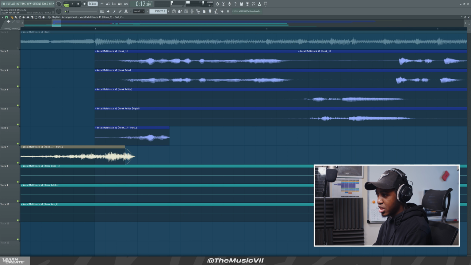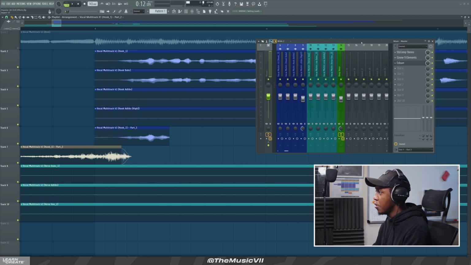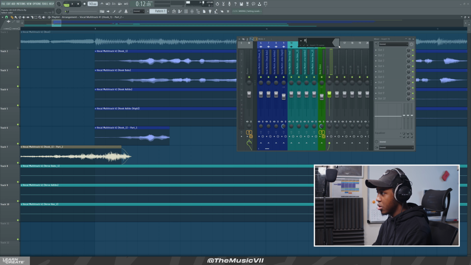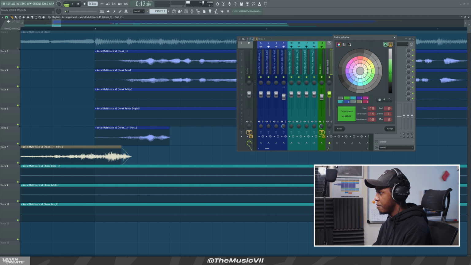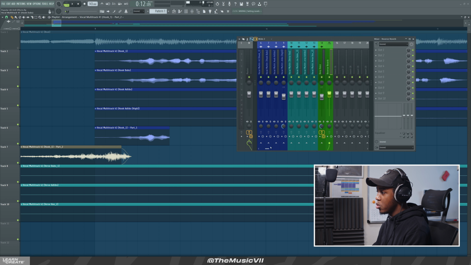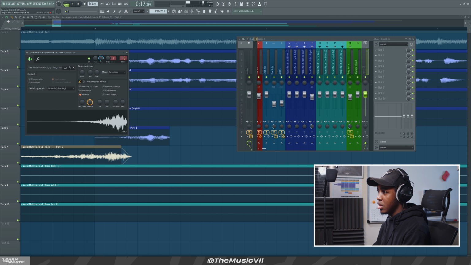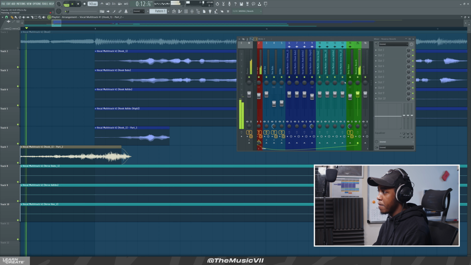Okay, so we're going to actually go back into this. And then what we're going to do is create a new mixer channel for this reverse reverb. So I'm going to call this reverse reverb. Okay, and let's color it green as well, because why not? And then we're going to add more reverb onto this, so that it doesn't sound like it's just dried up. So we're going to send this into that channel there, number 15. Okay, so let's play that now.